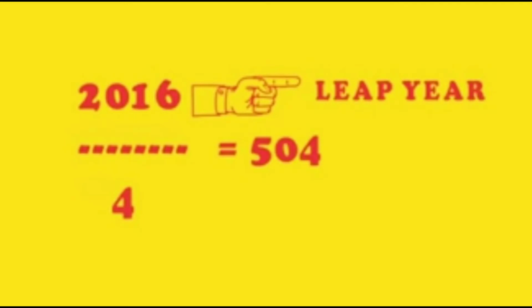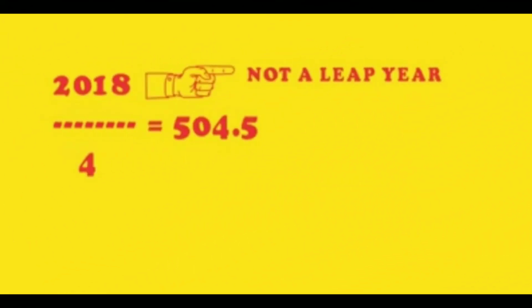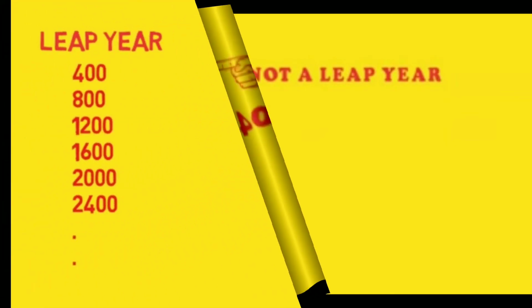The year 2016. Now see, this year 2016 is exactly divisible by 4. So 2016 is called a leap year. The second example is 2018. Now this year 2018, if you divide by 4, it is not exactly divisible. So the year 2018 is not a leap year.